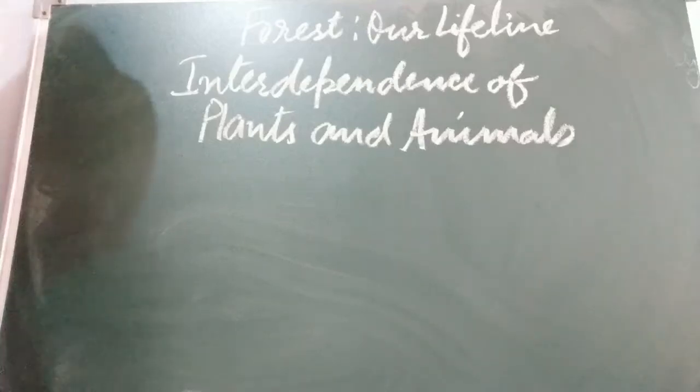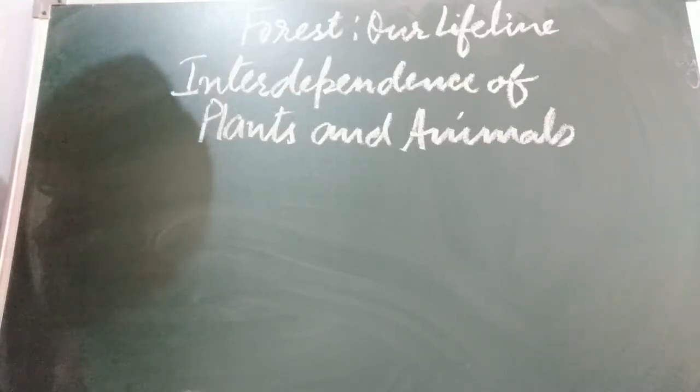Hello children, today we will continue this Forest Our Lifeline and today's topic is interdependence of plants and animals. Children, as you know, forest is a home of many types of plants and animals and microorganisms.